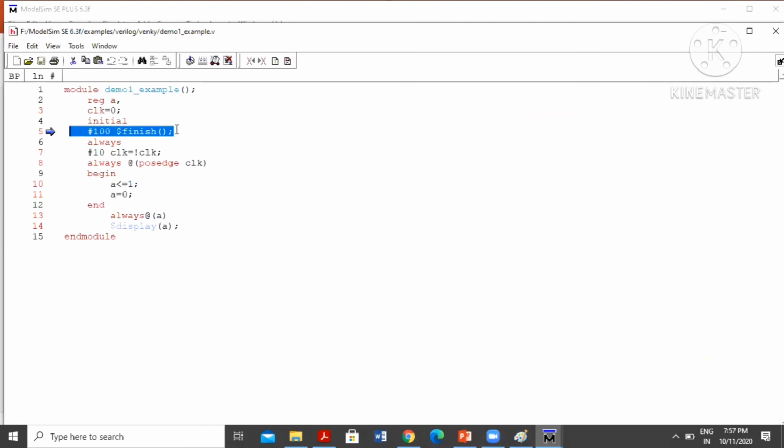You have to stop the simulation. What's the difference between display and monitor statements? You have to use $finish. It will automatically call $monitor only. In the last postponed result.